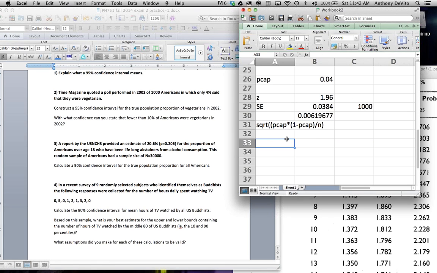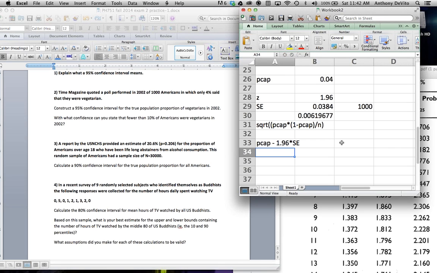So now we have to calculate our confidence interval. Sorry for that stumble. Okay, so our confidence interval is going to be equal to P cap, just like before, minus what's it going to be? It's going to be our z-score, because we're dealing with a proportion in a large sample, 1.96 times our standard error. And what's our standard error? Well, our standard error we just calculated here.